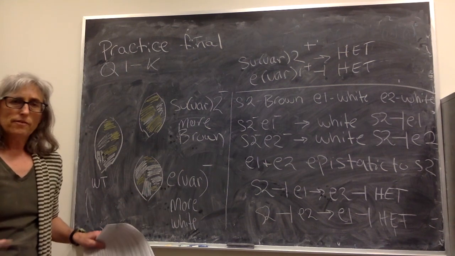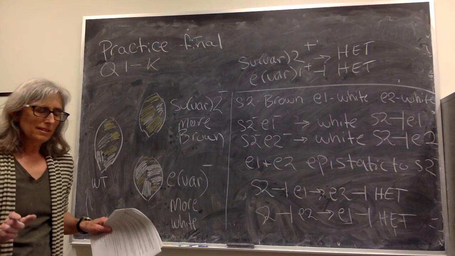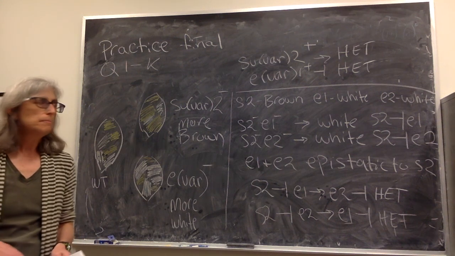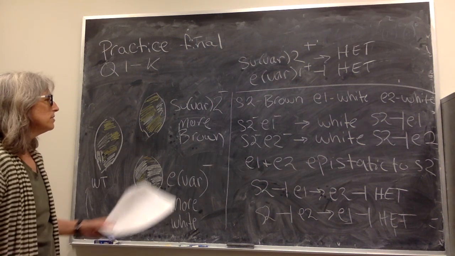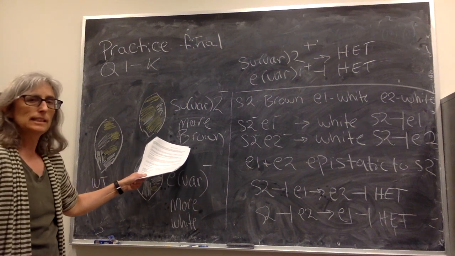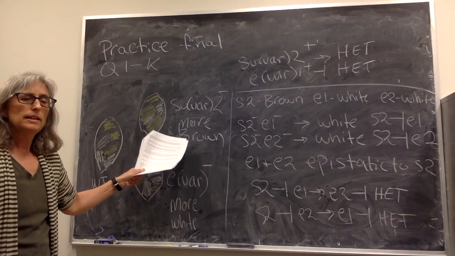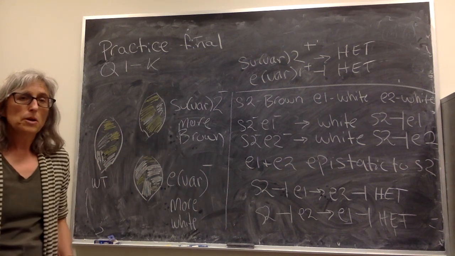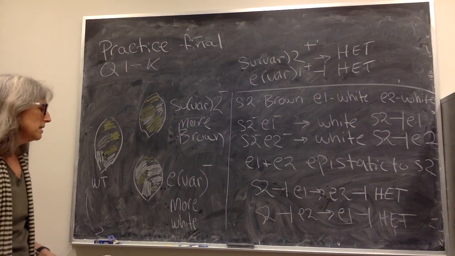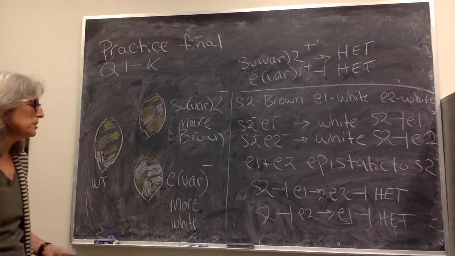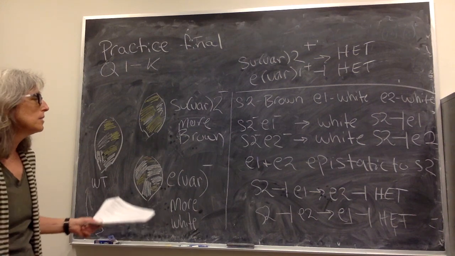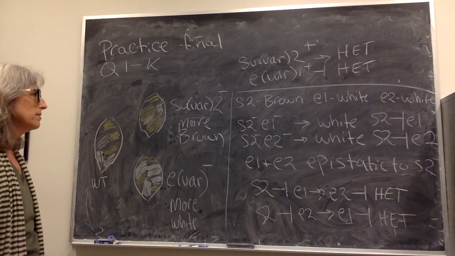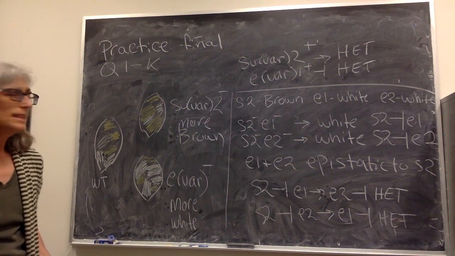So if we know the loss of function phenotype for these mutants, we can then infer the wild type functions of the genes. If the SUVARs have less silencing in the mutant, then you would infer that the wild type function of SUVAR is to promote heterochromatin formation. By contrast, the converse would be true for EVAR, so the wild type function of EVARs is to inhibit heterochromatin formation. So now I want to do the epistasis analysis.